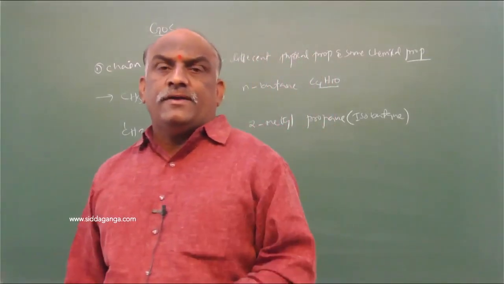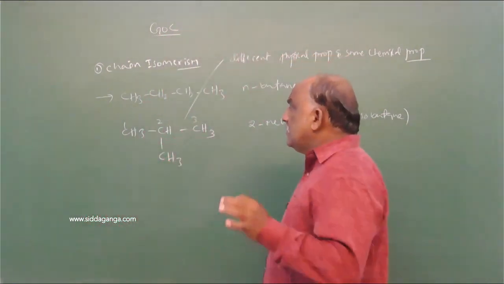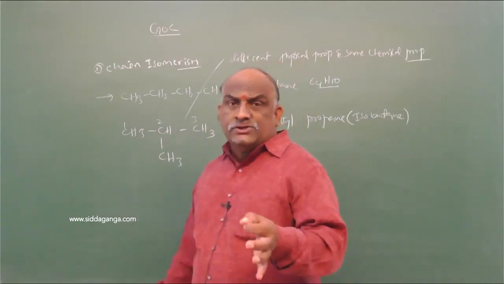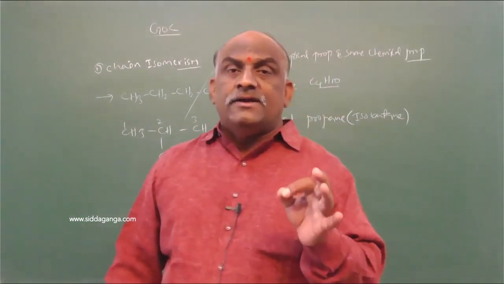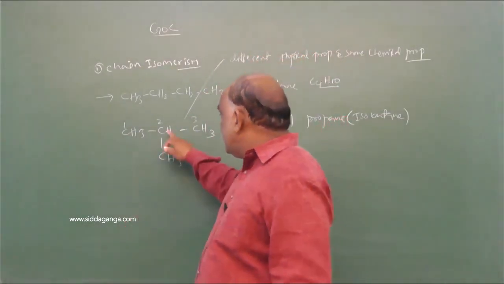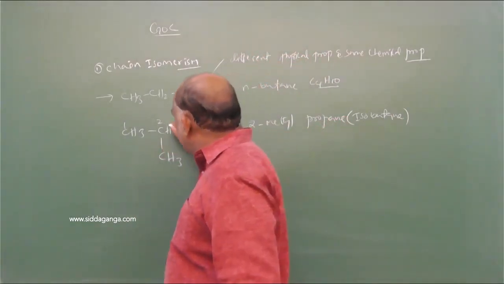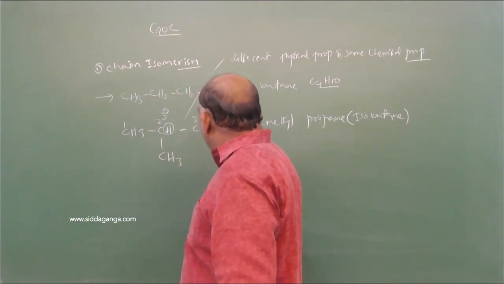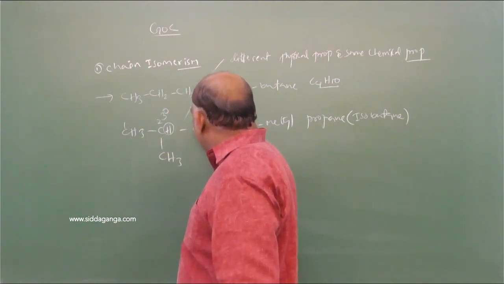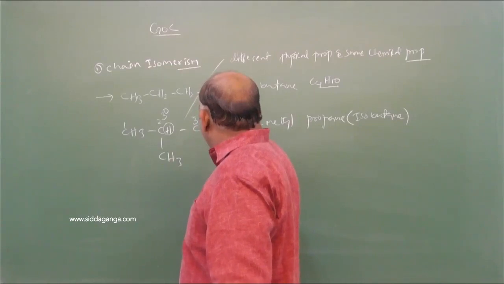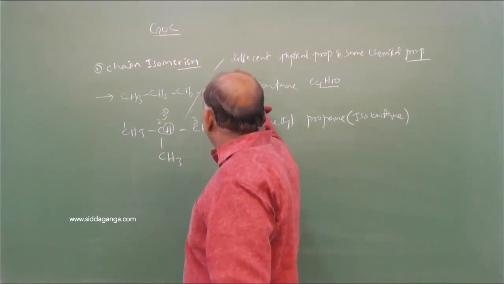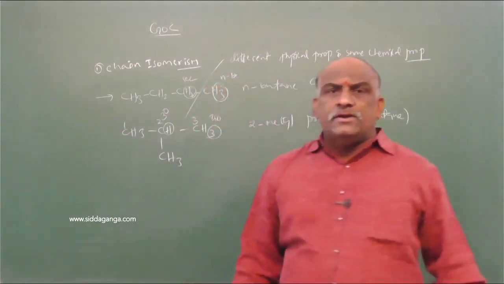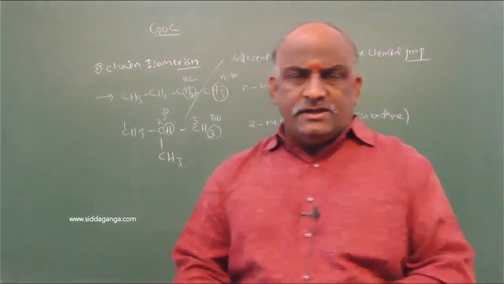It is very, very important, so concentrate on how to remember and revise these butyl groups: normal butyl, isobutyl, secondary butyl, tertiary butyl. If you remove this hydrogen, tertiary butyl. If you remove this one, isobutyl. This one, normal butyl. This one, secondary butyl. Don't get confused, this is very easy.